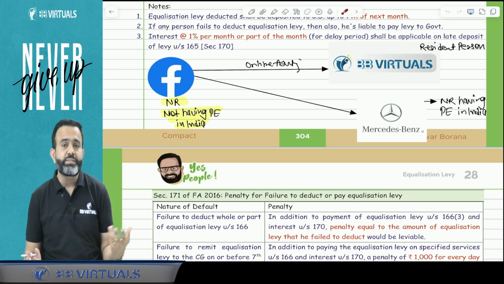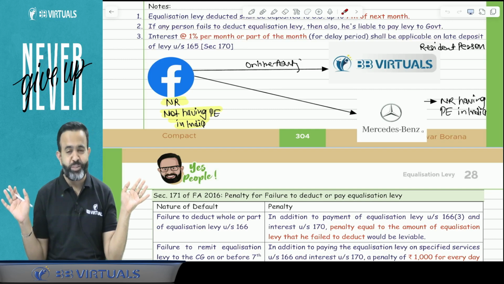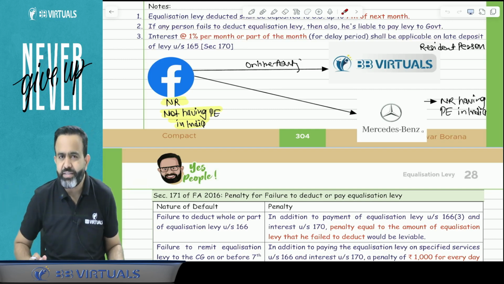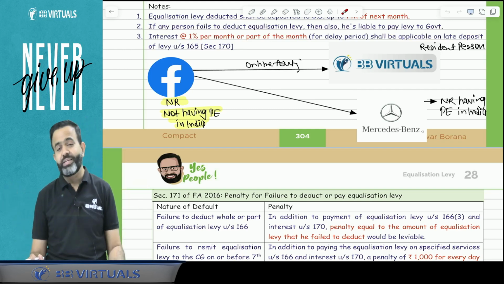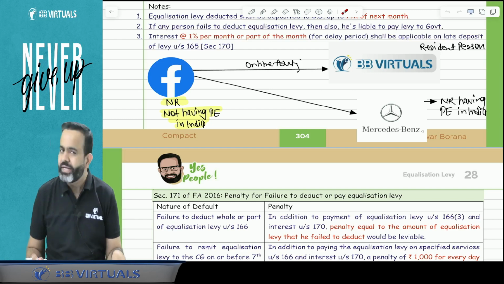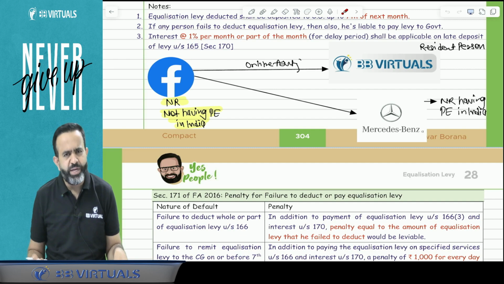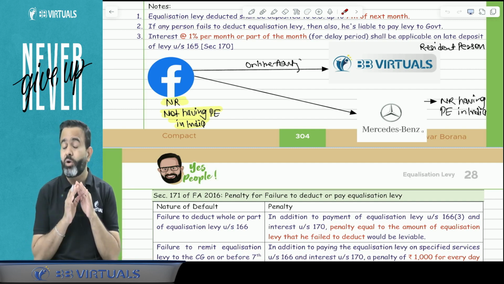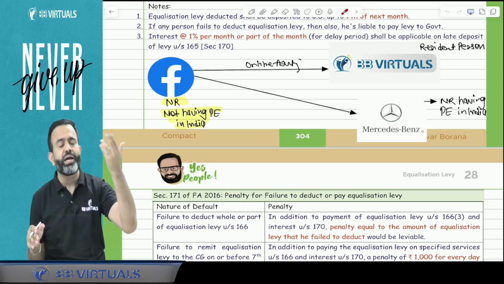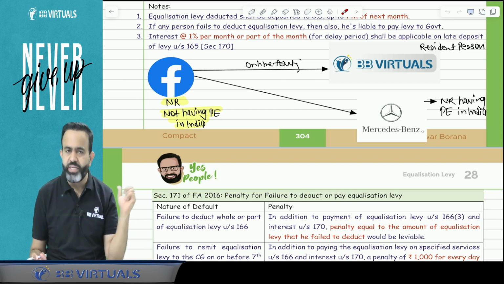Now guys, there are various digital companies like Facebook, Google and others. They do not have any permanent establishment in India, but they are earning crores of rupees from India. So is their income taxable in India or not? Answer is no. Like Google, Facebook and others, they earn thousands of crores from advertisement income, but their income is not taxable in India because they don't have a PE in India. So that's why our lawmakers introduced one concept, equalization levy.